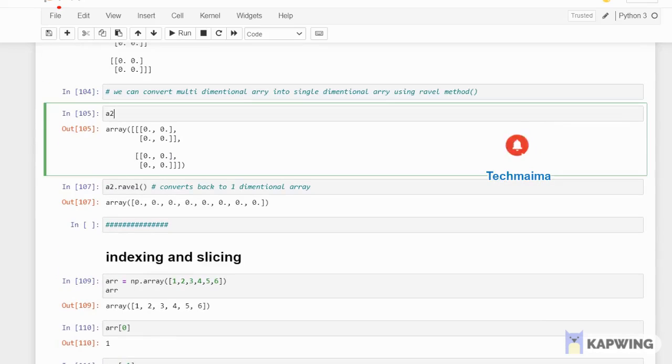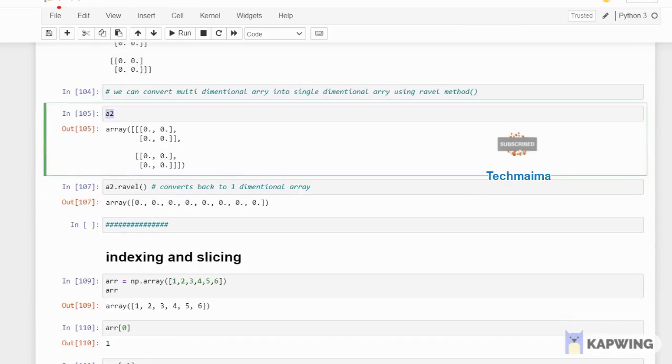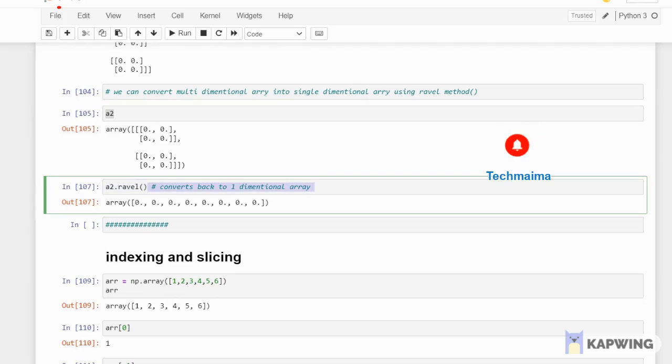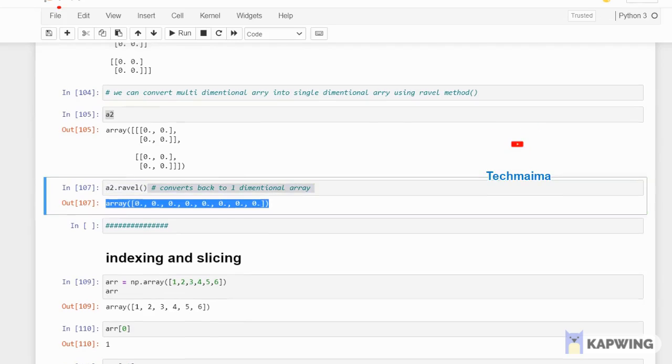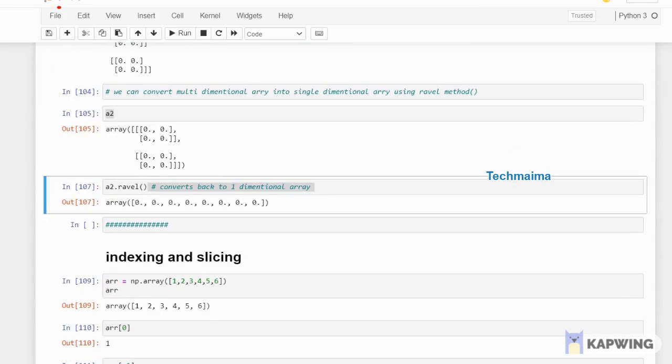So I'm taking an array A2. This is the last A2 value, right? Which is a multi-dimensional array which I have. I wanted to convert this into single dimension. Then A2.ravel. That's all. It converts back into a one-dimensional array. See, I got the initial value which I have passed. This is what I have passed initially, right? A of 0 of 8 I have given. So I got the same output finally. So Ravel is a function which is used to convert the multi-dimensional array to single dimensional.